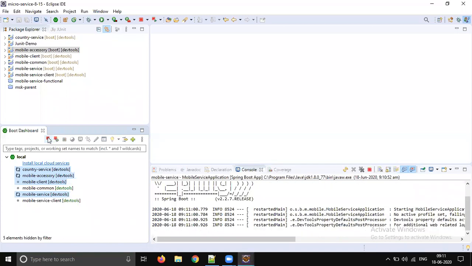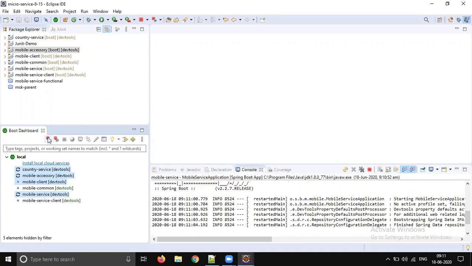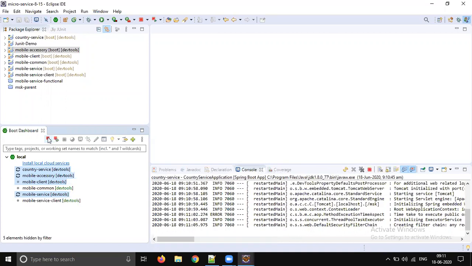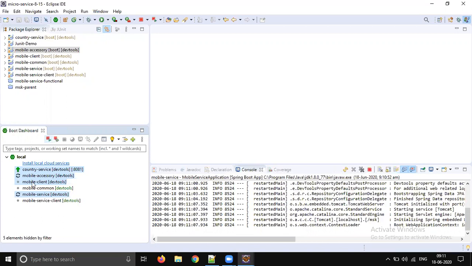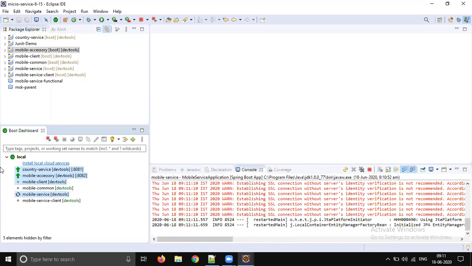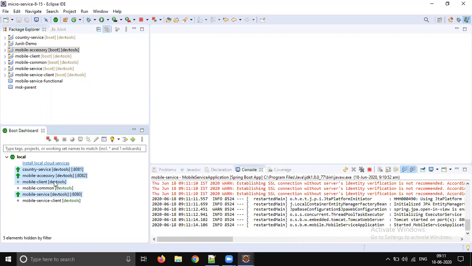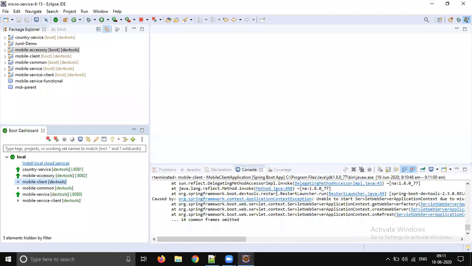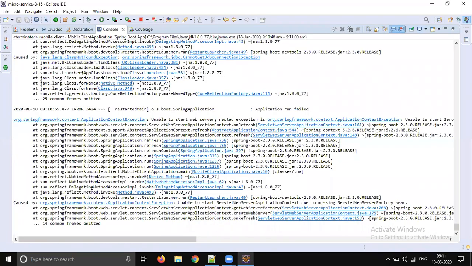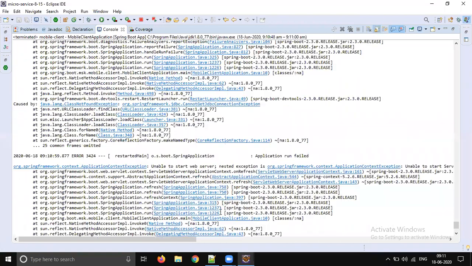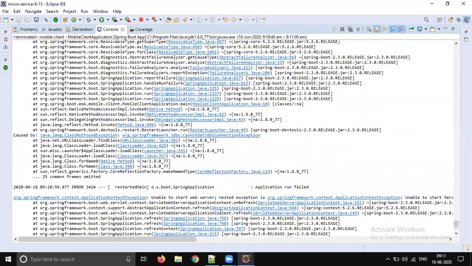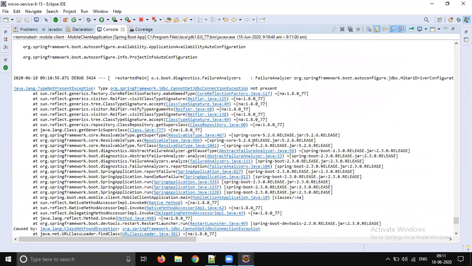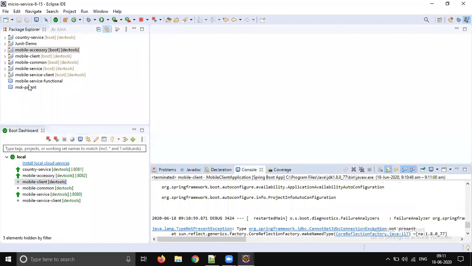Okay, some service did not start. I think we will check why it's not started. So accessory started, mobile service also started, but client alone failed, right? So let's go to the client console and see: application context unable to start. Unable to start servlet web server application context. I know why: it cannot get a JDBC connection. Why do we need a JDBC connection? Let me check the configuration.